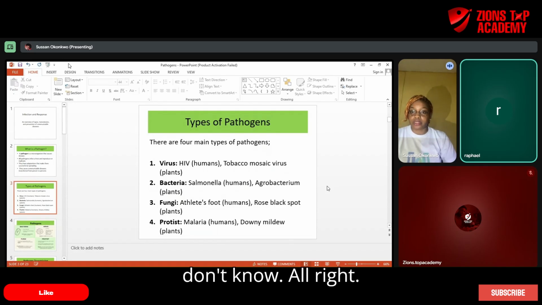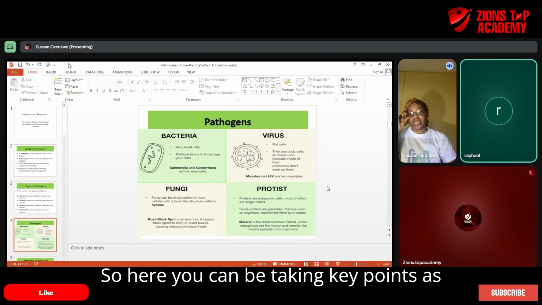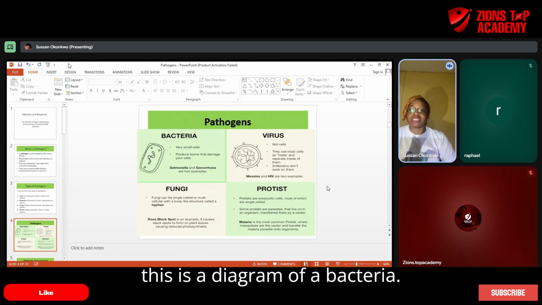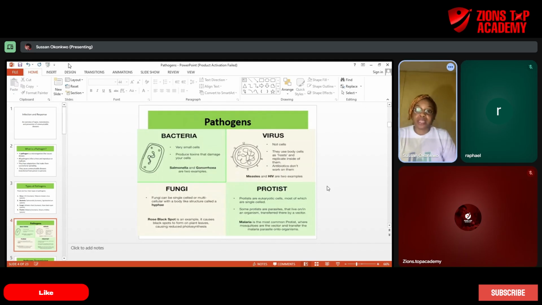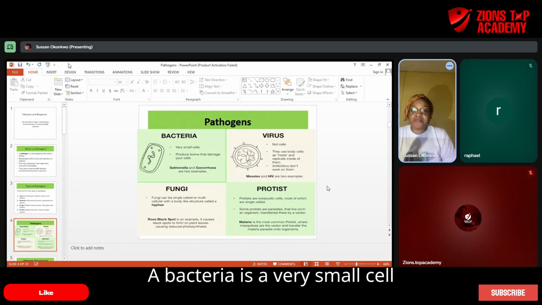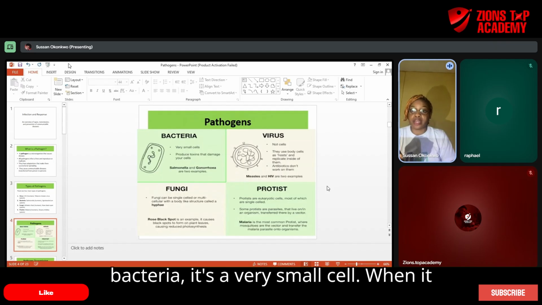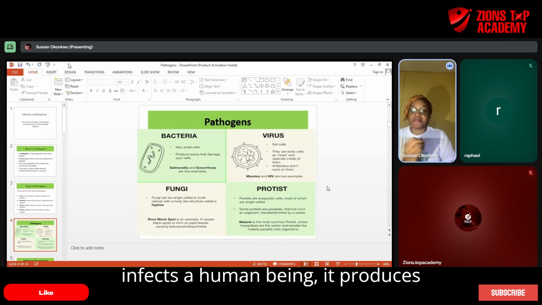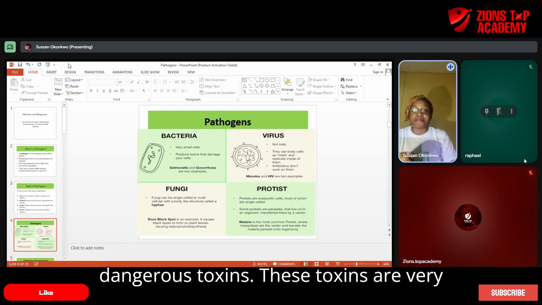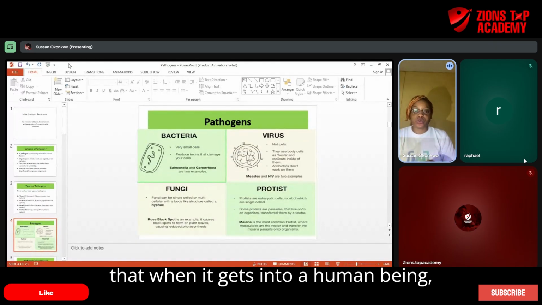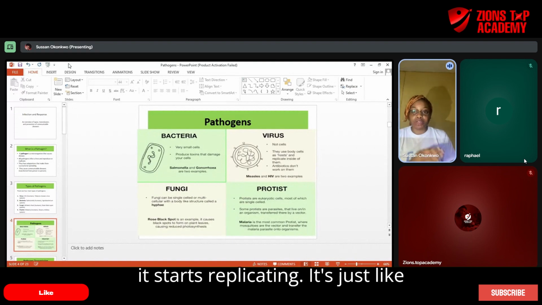Done, ma. All right. So here you can be taking key points as I explain. For bacteria now, this is a diagram of a bacteria. A bacteria is a very small cell and it produces toxins. I told you there are four types of pathogens. So bacteria is a very small cell. When it infects a human being, it produces dangerous toxins. These toxins are very harmful to humans. And when it gets into a human being, it starts replicating.